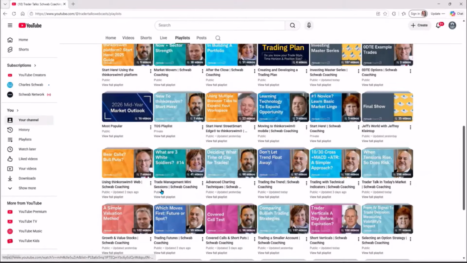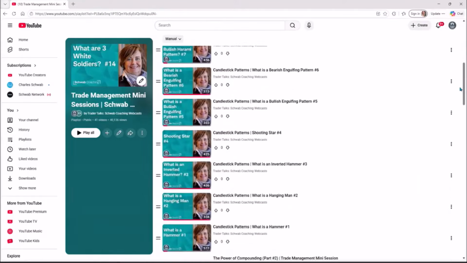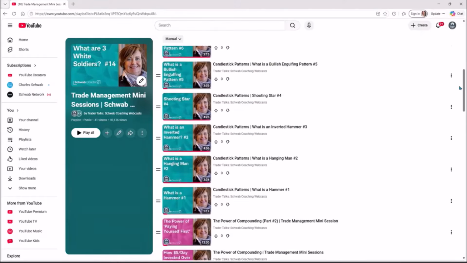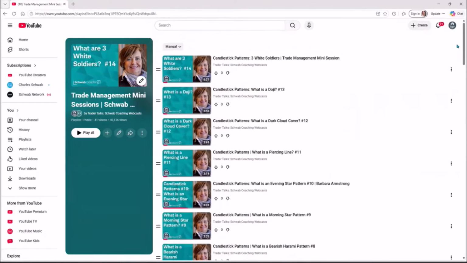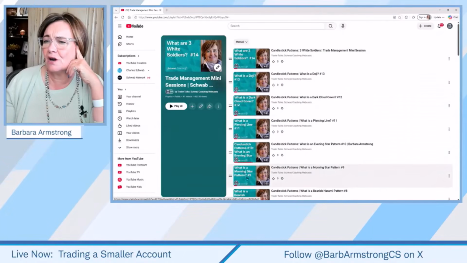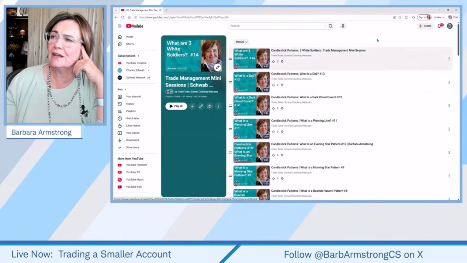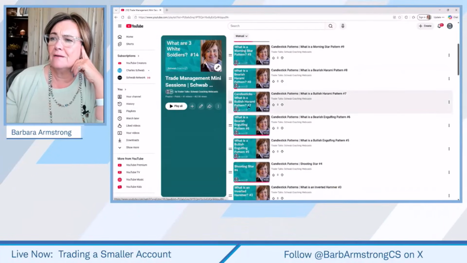But if you come to these trade management mini sessions, I'll be recording another one on Monday in this short video series on candlestick patterns. So we were talking about a hammer pattern or a doji pattern. Here's a doji pattern. We talked about a morning star pattern. So there's a bunch of short videos if you just want a refresher on those. We also talked about a bullish Harami pattern today.